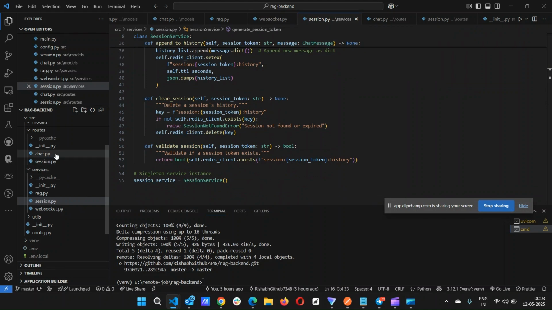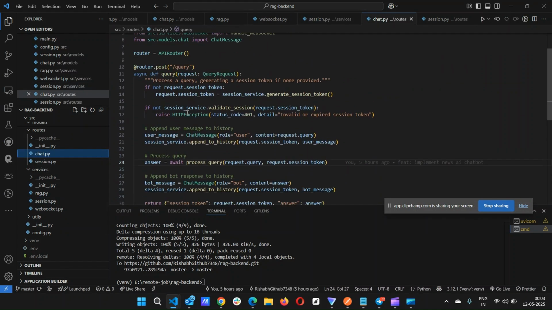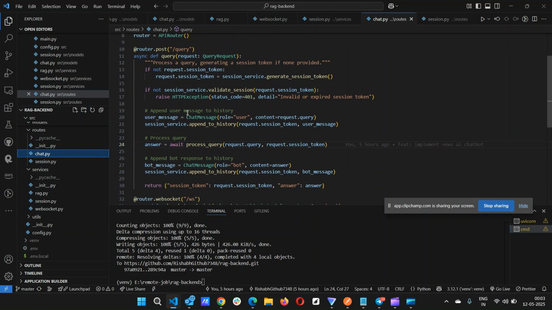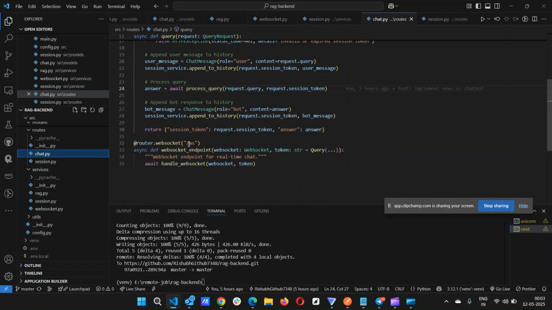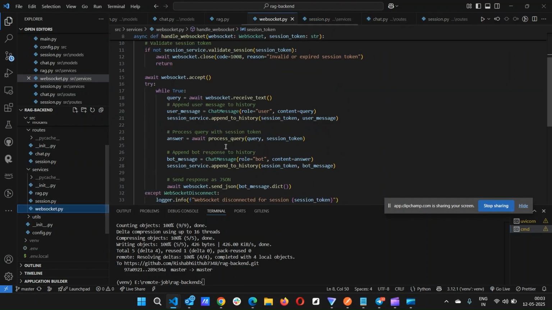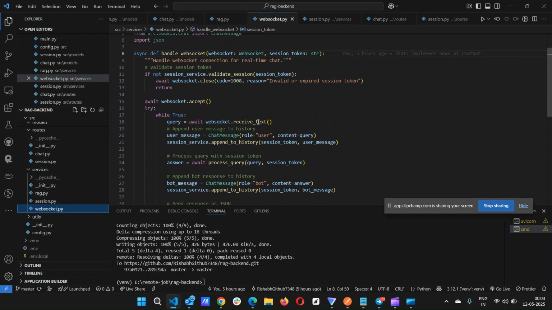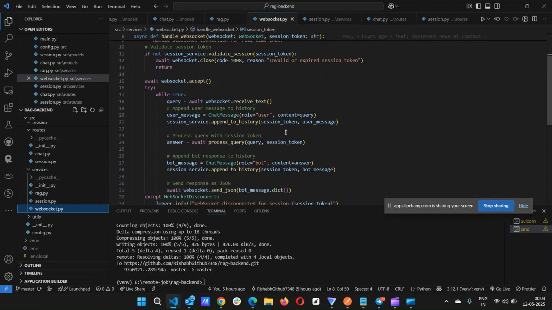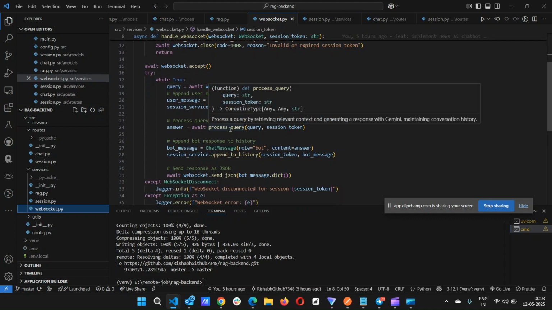Now I show the chat. I wrote it in two ways. You can create a POST request, or you can create a WebSocket. But right now we are using WebSocket, so I can show the WebSocket. Here we accept the WebSocket connection, and after that we also store the session's user data in the Redis cache, and after that we process the query.